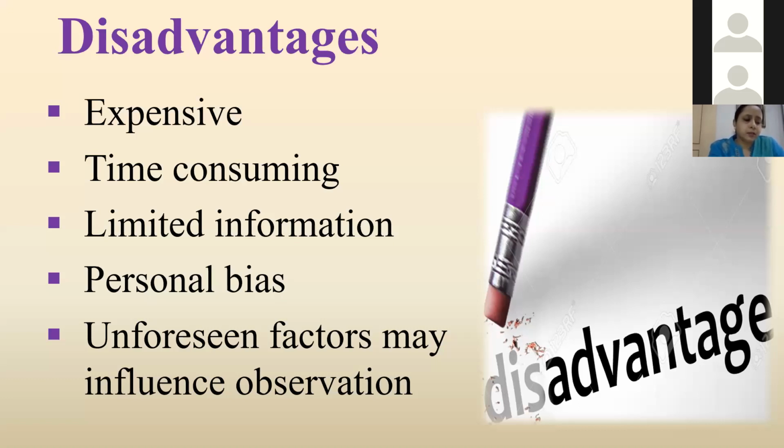Limited information: participants don't know that they are being observed. It raises ethical issues as they have not given informed consent. Personal bias, personal views, or looking at things in a particular way often create obstacles for making valid generalizations.